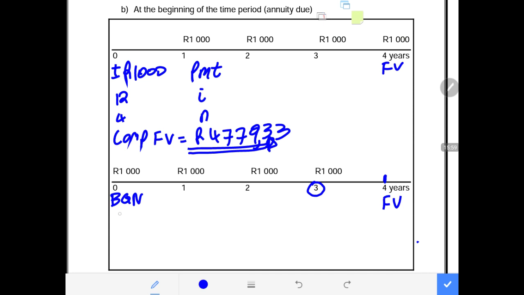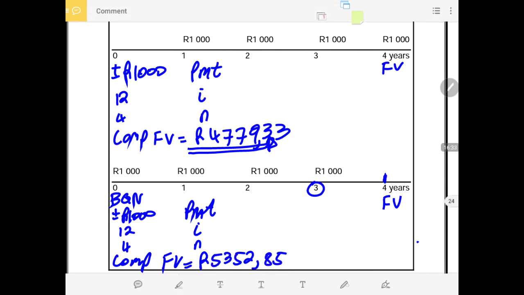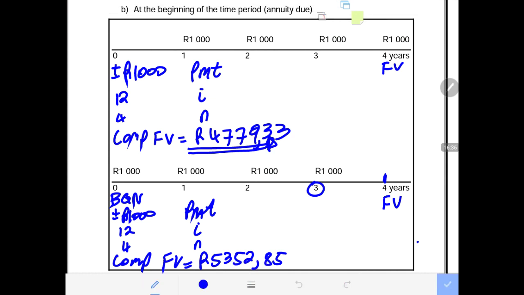Now if you see, we have plus minus 1000, which is PMT, because these are payments, and our interest is still at 12%, and our N is still 4, and we compute the future value. And you can see that when we recognize the BGN function, the future value gets to be different. It is 5,352 rand 85 cents. We can see that the future value now is more than the previous future value when the BGN function was not activated.